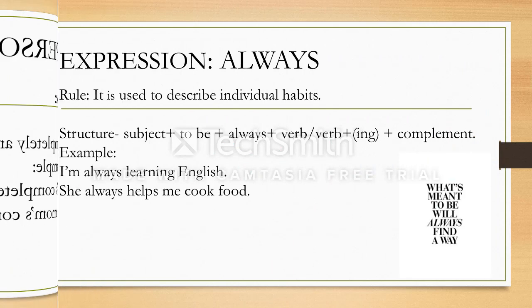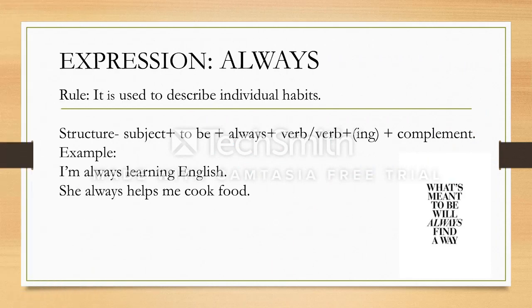Now there are a few expressions that you can always use in English. One of those expressions is always. The rule is that always is used to describe individual habits. So how do you do this? You say, I am always learning English, which means it's something that I'm always doing. It's part of my habit. I'm always doing it means I'm continuously doing it.